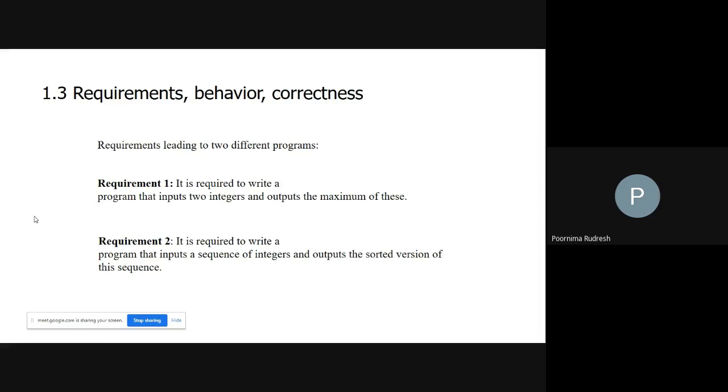My second requirement is that I want you to write a program to arrange the numbers in either ascending order or descending order. I will not specify which. Simply, whenever I give the numbers, you sort them. Then what happens to that requirement? It is an ambiguous requirement, right? Because I have not specified whether you have to sort the numbers in ascending order or in descending order.